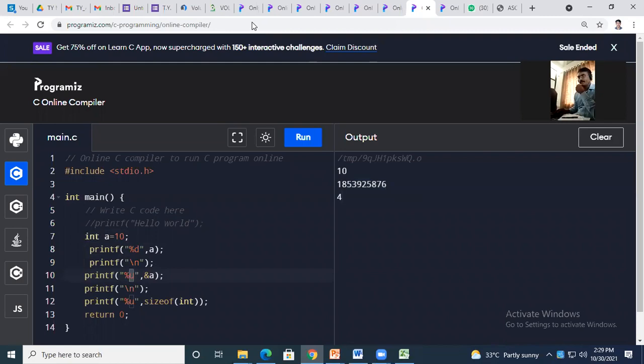Yes, sir. It's a format specifier. In short, it's a format specifier. But why use it? Because we have this value greater than the range of the integer value. So for this reason I have written %u as a format specifier.